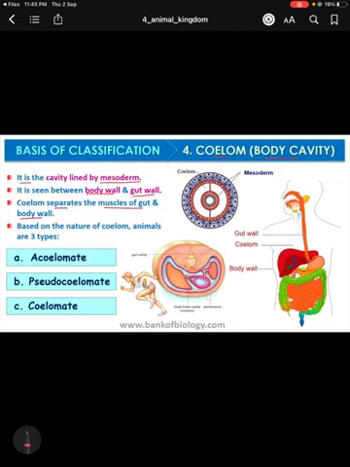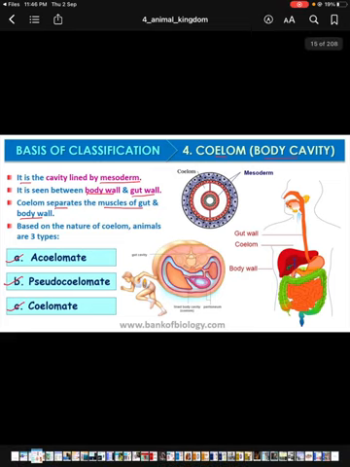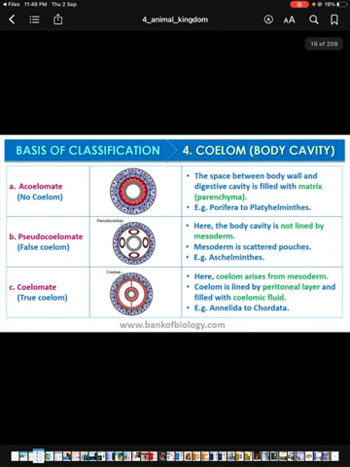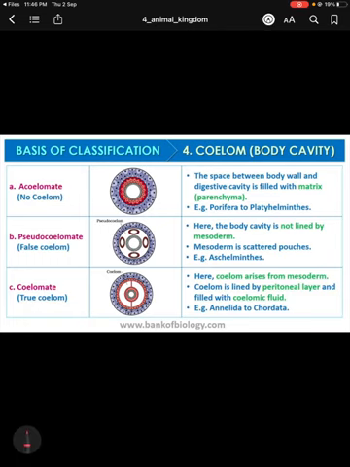So based on the nature of coelom, animals are of three types. One is acoelomate, where true coelom is not present. One is pseudocoelomate, which looks like coelom, and one is coelomate, where true coelom is present. If we discuss the acoelomate, then no coelom can be found in these types of organisms.